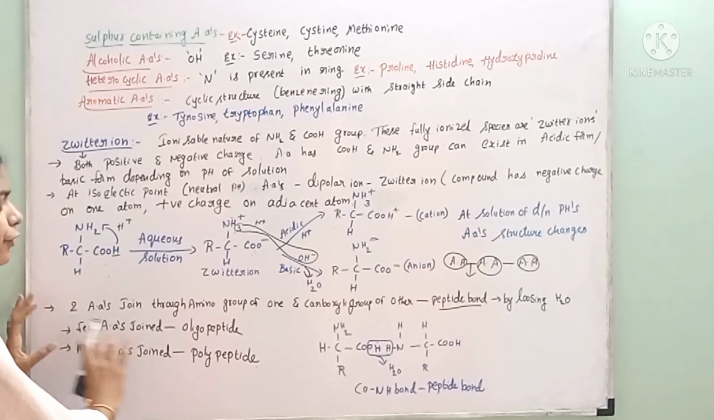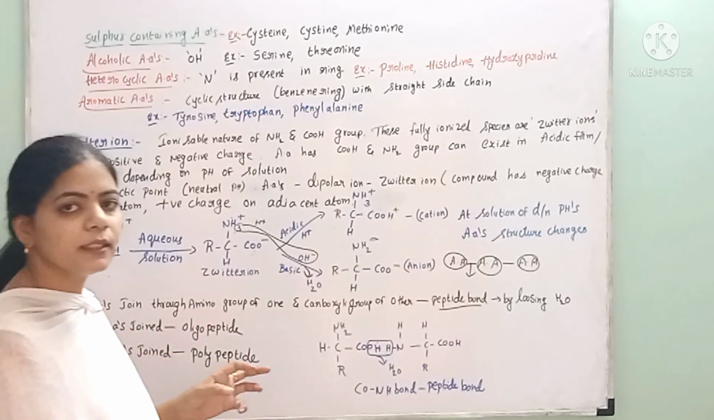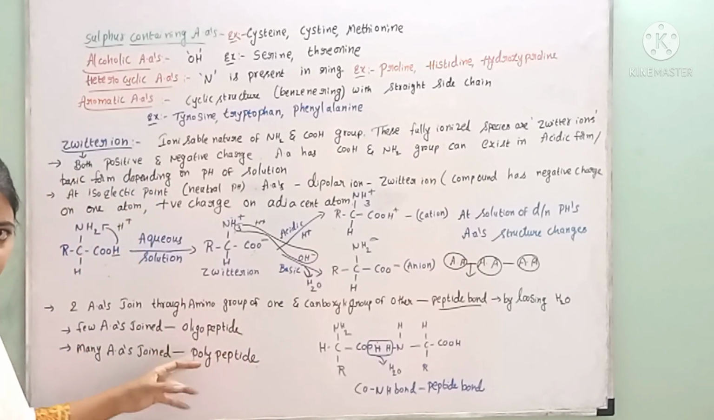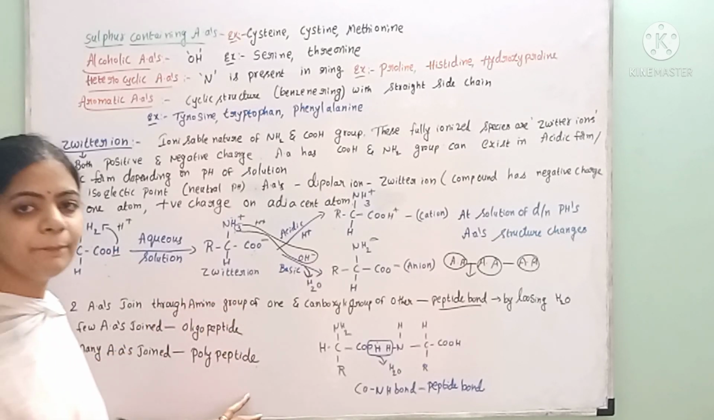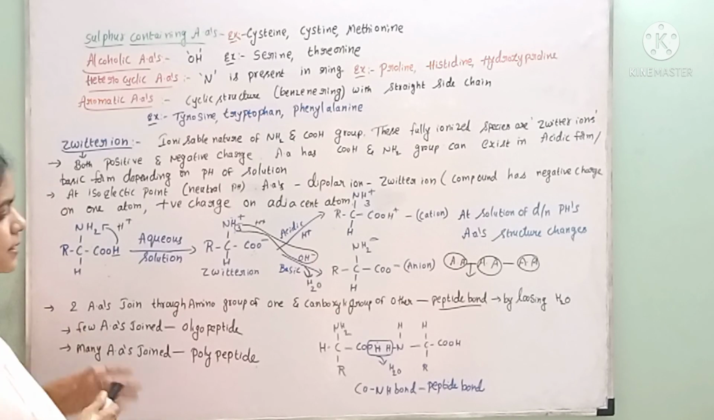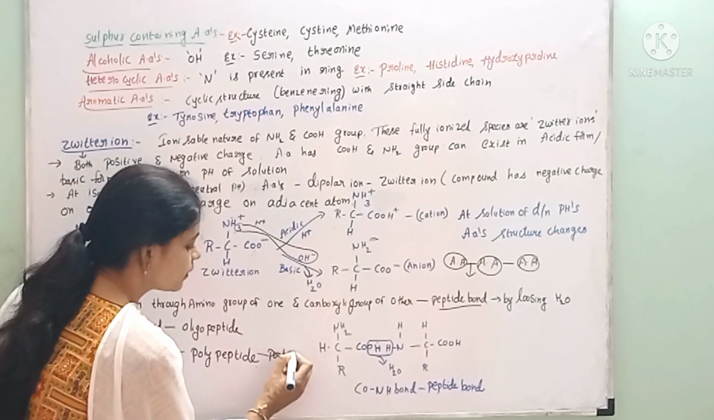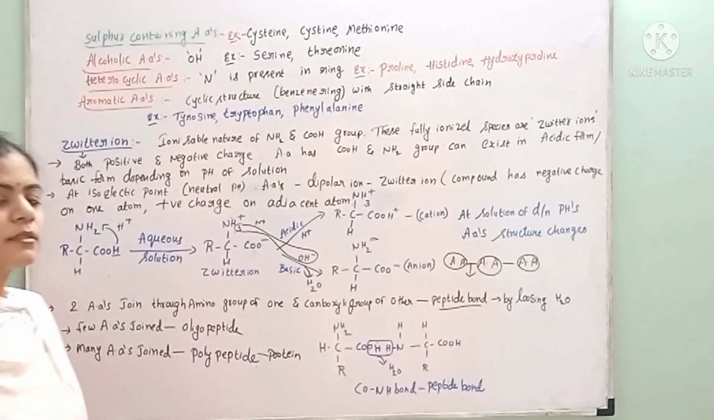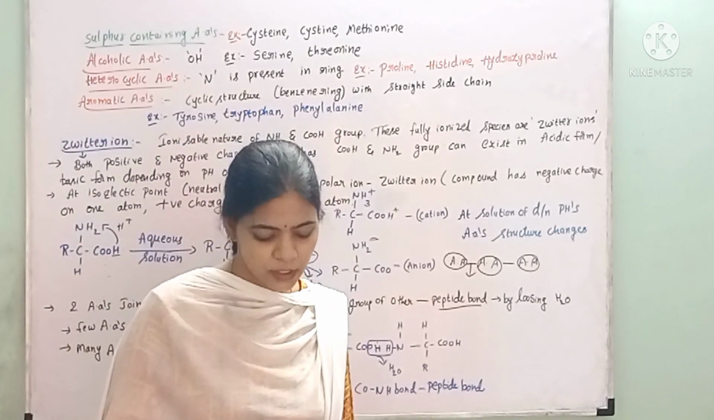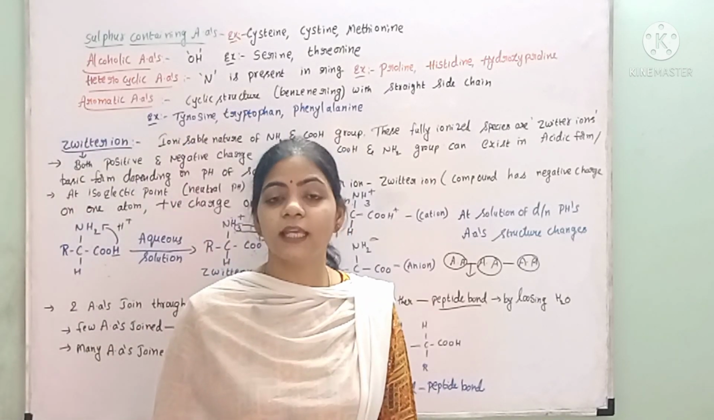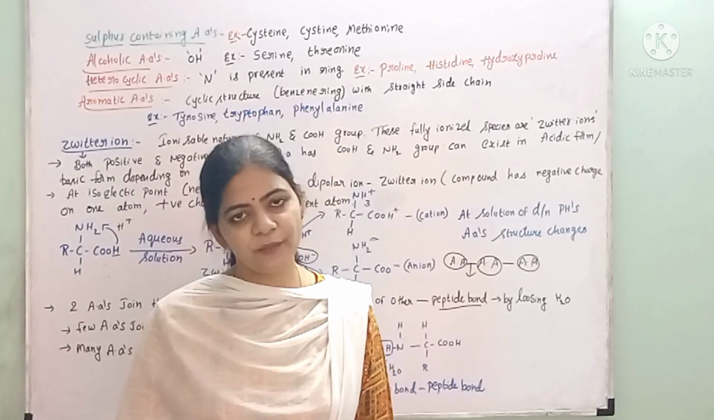Few amino acids joined with one another form an oligopeptide, and many amino acids joined with one another form a polypeptide. This polypeptide is nothing but protein. And this is about the amino acids. With this we have completed amino acids. In the next video we are going to start with the proteins.